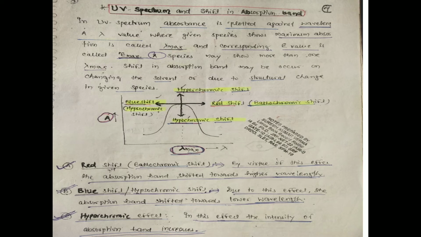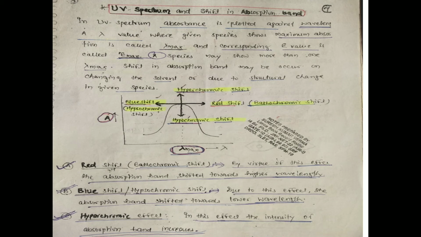It's also called bathochromic shift. By virtue of the effect, the absorption band is shifted toward higher wavelength. In the red shift, the wavelength is shifted to a higher value, called bathochromic shift or red shift. And second is blue shift, also called hypsochromic shift. Due to this effect, the absorption band shifts towards lower wavelength. And next is hyperchromic shift. In this effect, the intensity of the absorption band is increased.